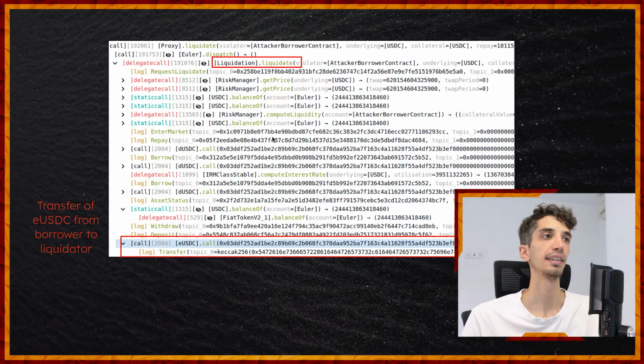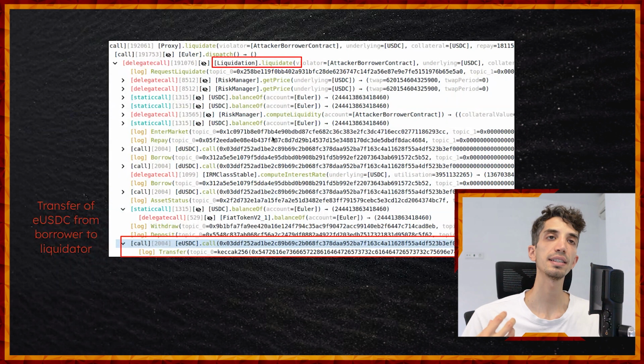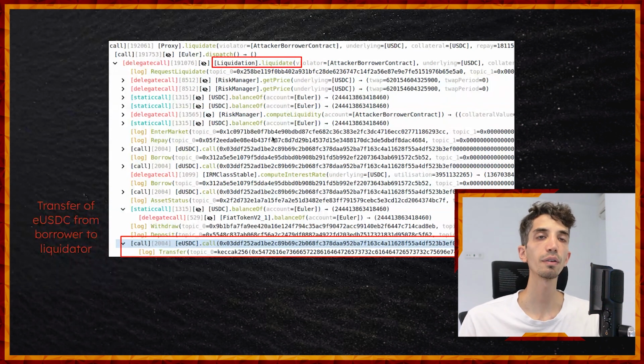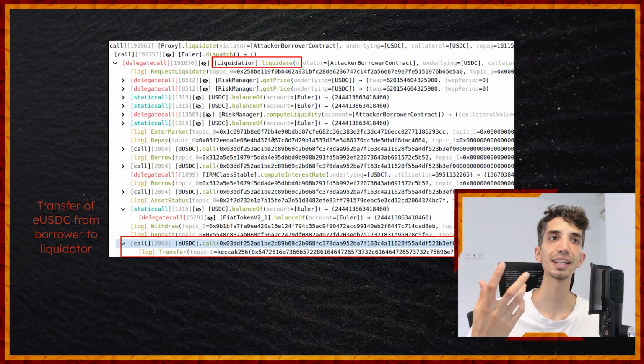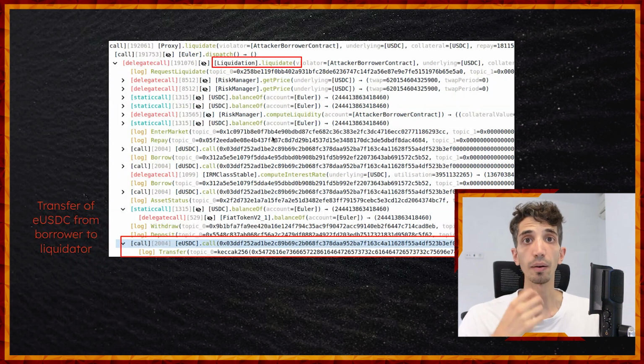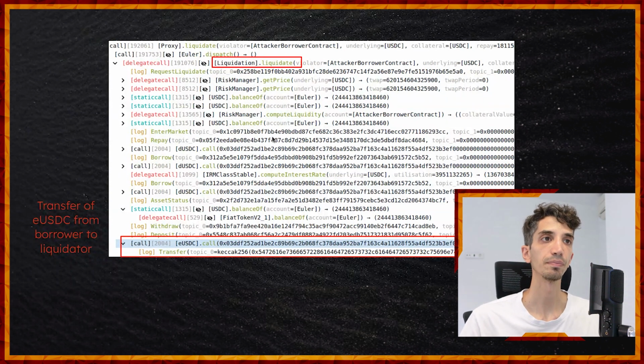Let's see the last thing that happens, at the very bottom. During the liquidation, the attacker is able to move these E tokens, this EUSDC, from the borrower to the liquidator. See that transfer that happens of USDC. Sorry, of EUSDC.